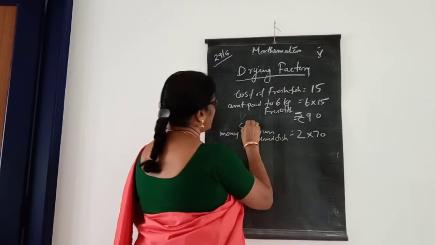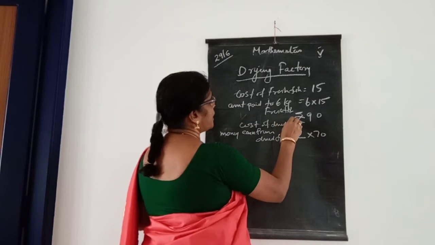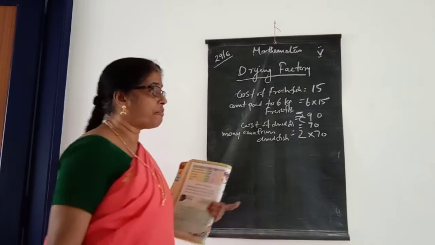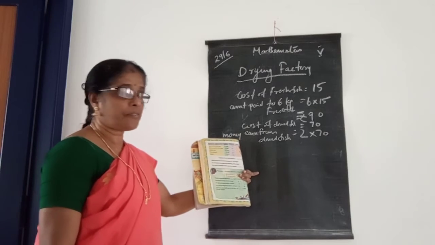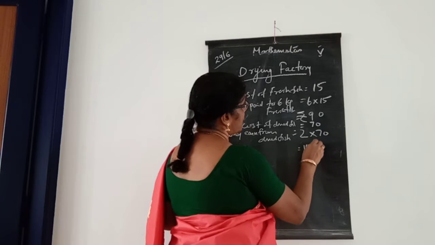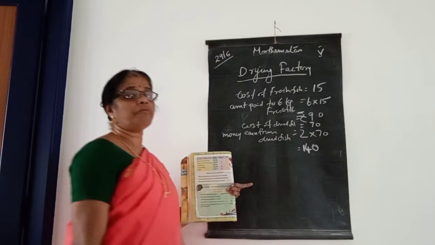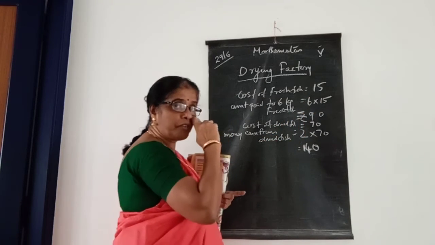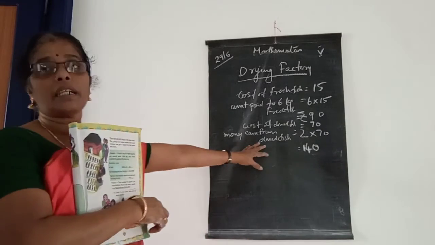Before that you can write the cost of dried fish, that is 70. And we can earn from 2 kilogram, or from 6 kilogram fresh fish, you will get 2 into 70, 140 rupees, isn't it? Then how much rupees is earned from this? You already gave 90 rupees for fresh fish. That you have to subtract, otherwise that is not an earning, isn't it?